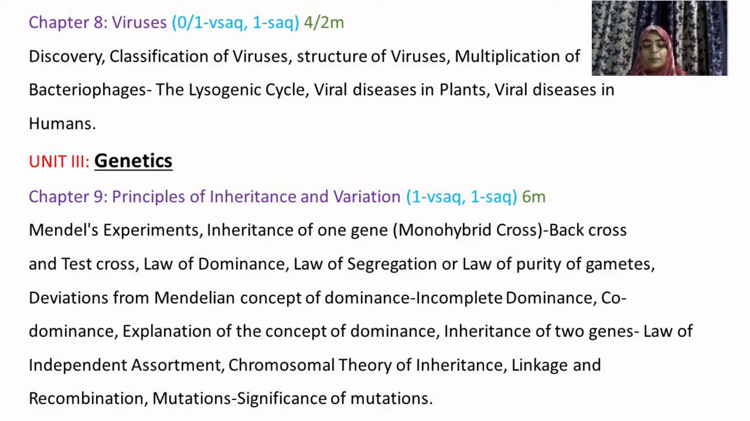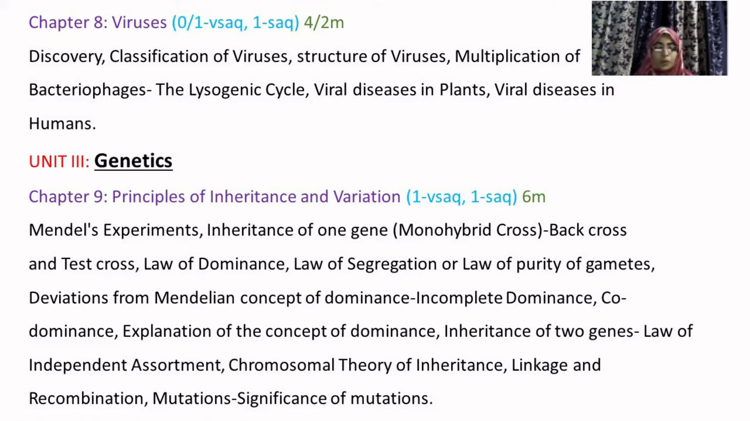In this chapter you will be studying in detail how a cross, or you can say a monohybrid cross, takes place between 2 different plants. I hope you have studied the pea plant in your 10th standard, like cross hybridization of green and yellow pea plants. Similarly here we will study the same thing in detail: monohybrid, dihybrid and trihybrid crossing of plants.